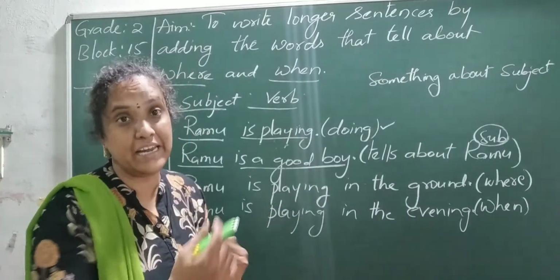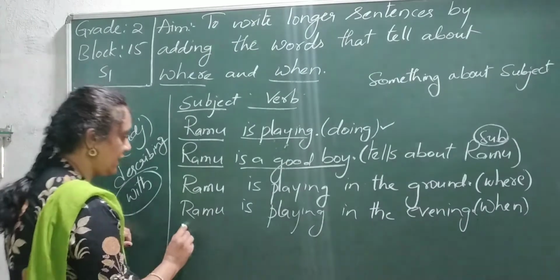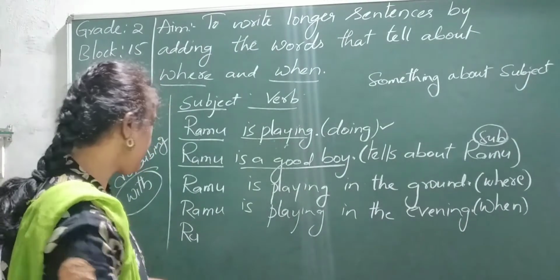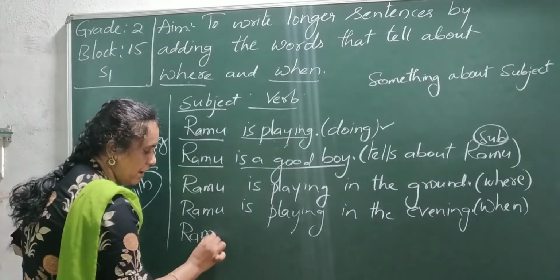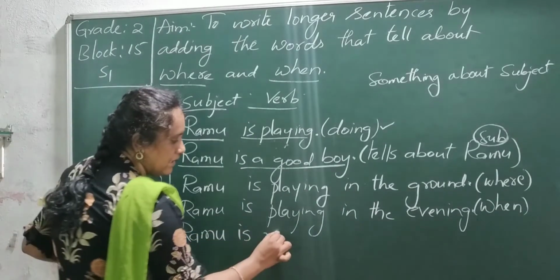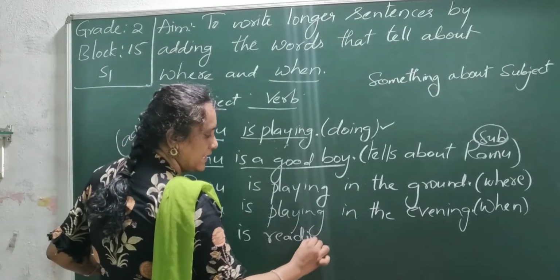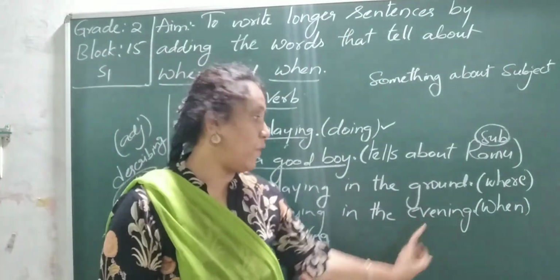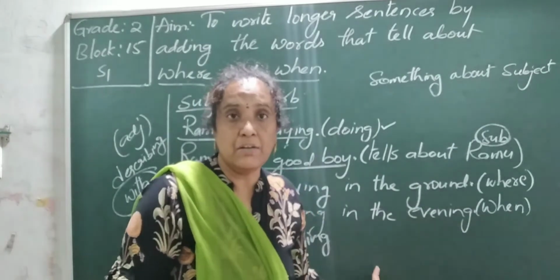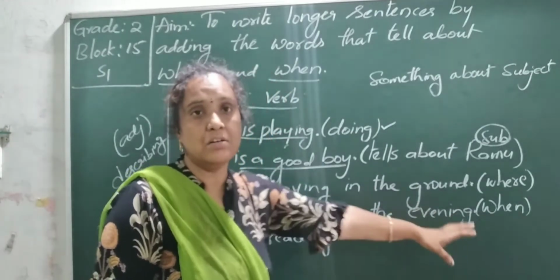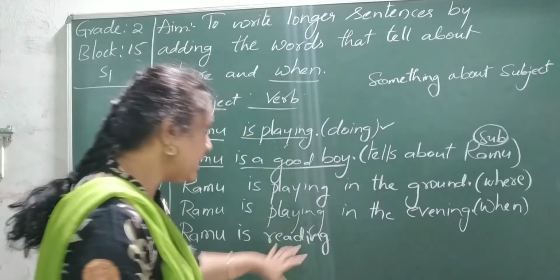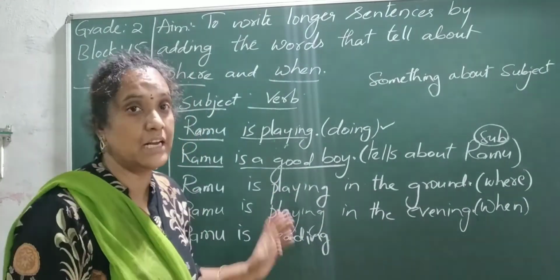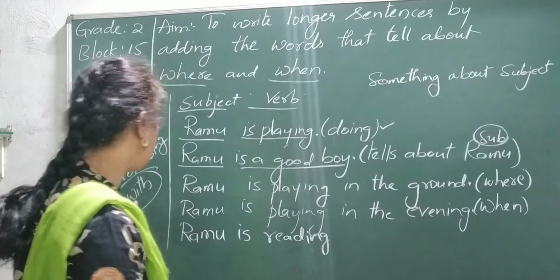So in that way we can increase the sentence. See, if I take Ramu, Ramu is reading. Now if I want to say where, in the library, and when, morning 5 to 7 a.m. Okay, I can say the timing here, when and where, and I can also use some other sentence which tells us about with what.